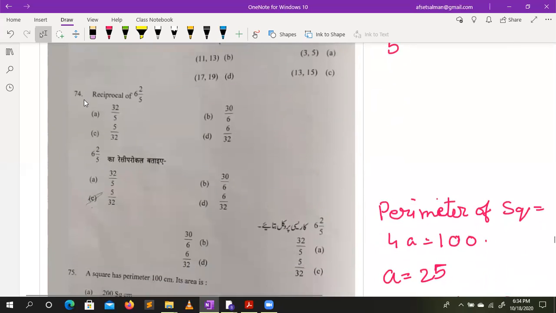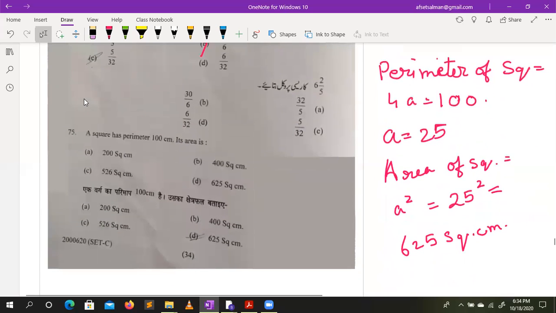Reciprocal of 6 into 2 by 3, it would be 32 by 5. So reverse is 5 by 32. C. A square has perimeter 100 centimeter.